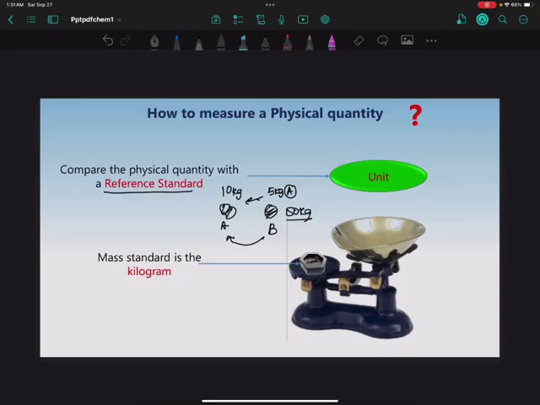We related the mass of A with that of B to find B. The mass standard is the kilogram, that is kg.